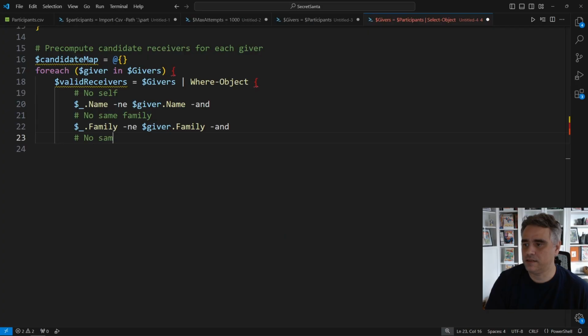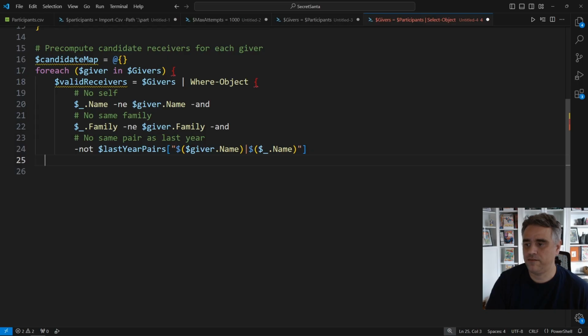If that key exists, it means that the giver and receiver pair already happened last year, so we reject. If the key is missing, the pair is allowed and we can keep it. Now, our valid receivers only include people who are not the giver, not in the same family, and not last year's recipients. This is how we keep the gift exchange feeling fresh, instead of forcing Bob to awkwardly buy socks for the same person every year until the sun burns out.